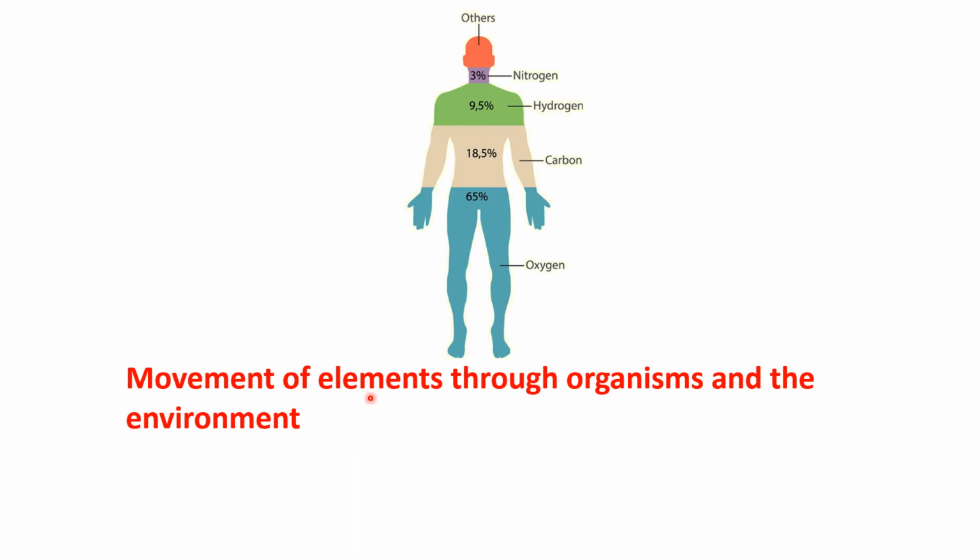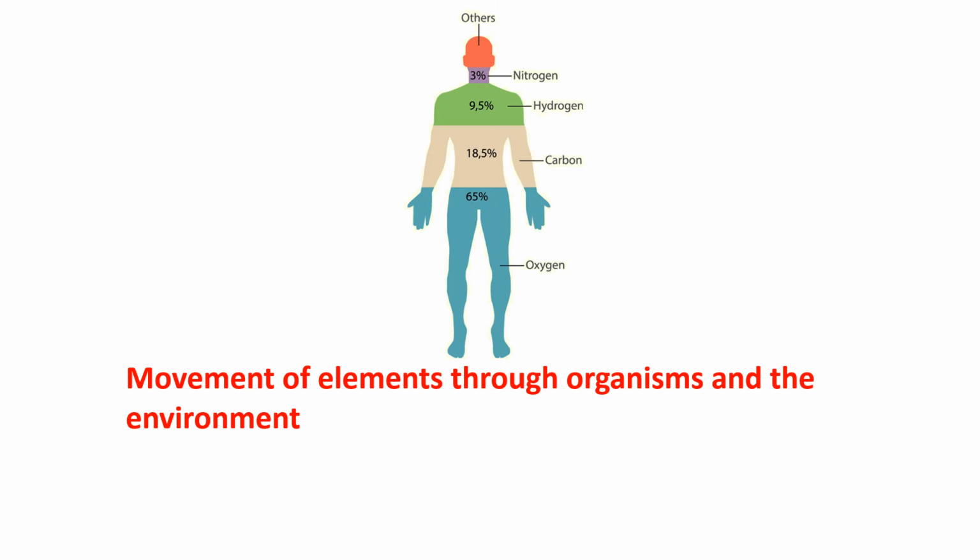So the movement of elements like those we mentioned a moment ago through organisms and the environment is called biogeochemical cycles. In this chapter, dear students, we have to learn four biogeochemical cycles, that is the water cycle, the carbon cycle, the nitrogen cycle, and the oxygen cycle. We will learn all these cycles in detail.